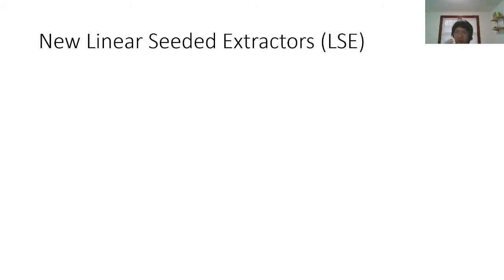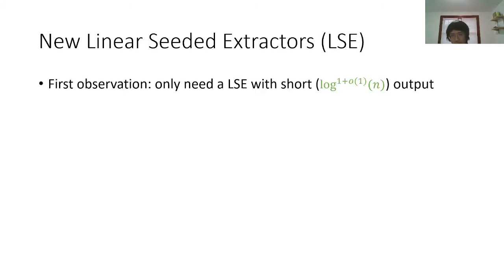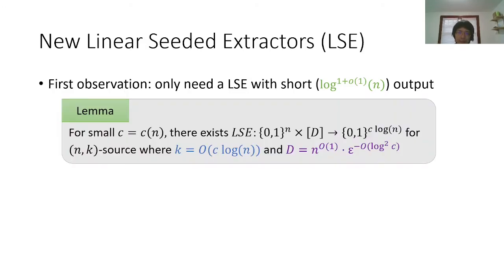the purpose of these applications. So the first observation is we only need a linear seeded extractor with a short output. With this observation, we show the following lemma, which says if we just want the output length to be c times log n, where c is a function of n but is very small, then we can actually get an almost optimal linear seeded extractor which has seed range poly n times some slightly super polynomial in epsilon factor. And although the exponent in the 1 over epsilon term is super constant, it's still very small.